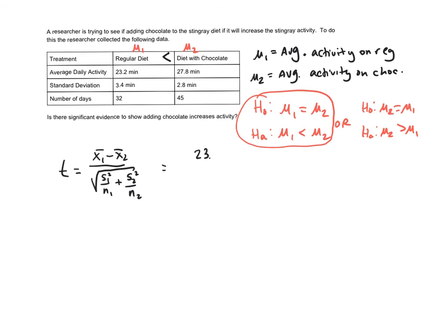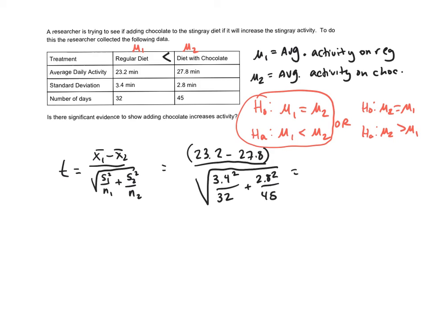So I'm going to get 23.2 minus 27.8, all divided by the square root of 3.4 squared over 32 plus 2.8 squared over 45. If I've done this correctly, it should give me a negative value. So I get negative 6.28, which is just really a ginormous t-value.